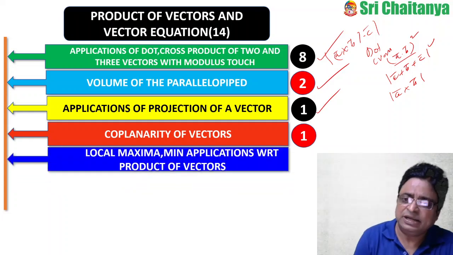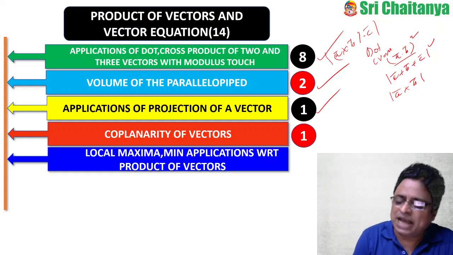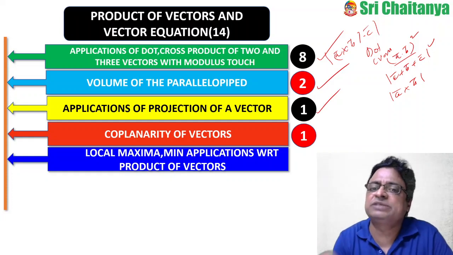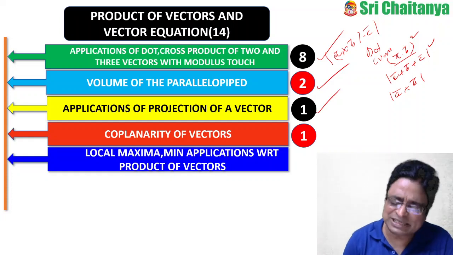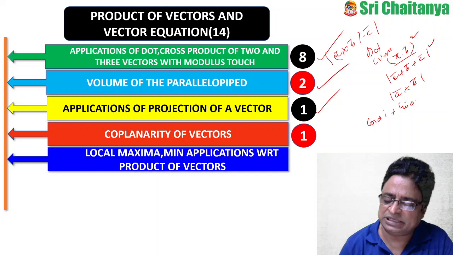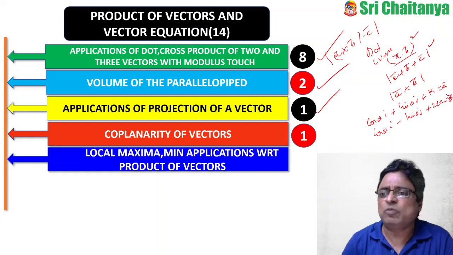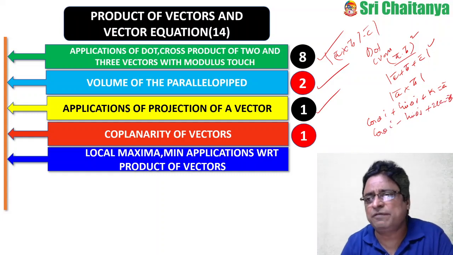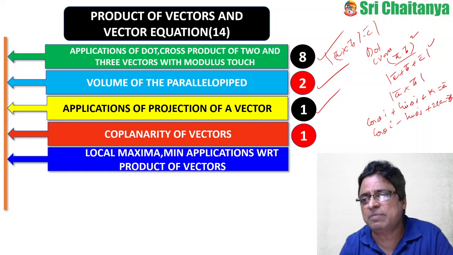And even maxima and minima oriented problems with vectors. Suppose cos theta i plus sin theta j plus k equals a bar, something. Similarly, cos theta i minus sin theta j plus 2k equals b bar, something like that. What is the maximum value of a square, a bar dot b bar, or a bar cross b bar?